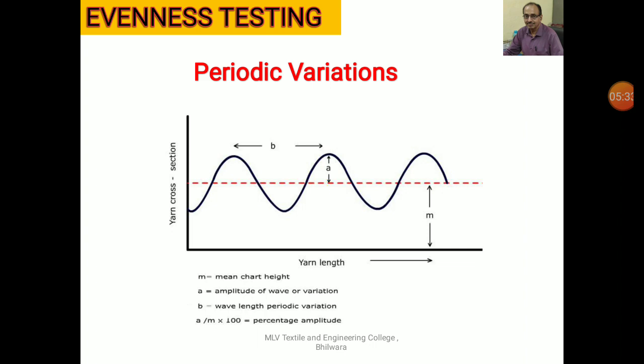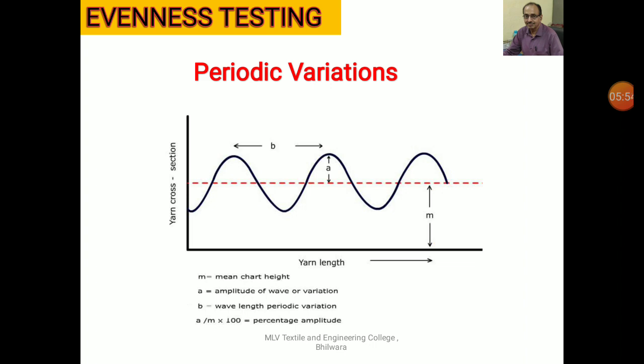The amount of deviation from the mean value is expressed by amplitude, and here it has been denoted by A. M is the average value, the average mass per unit length of the material.